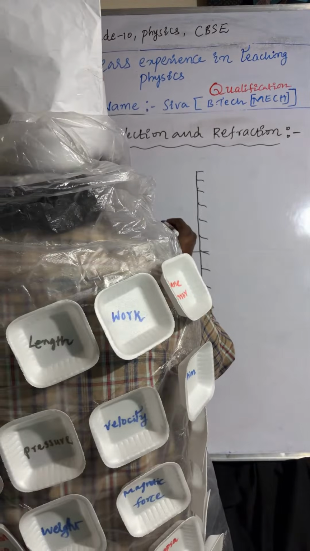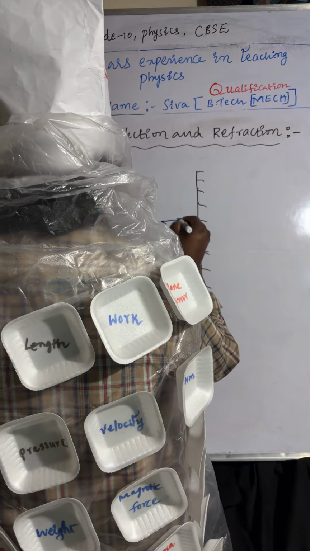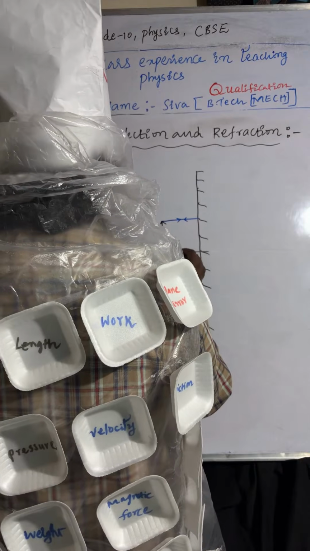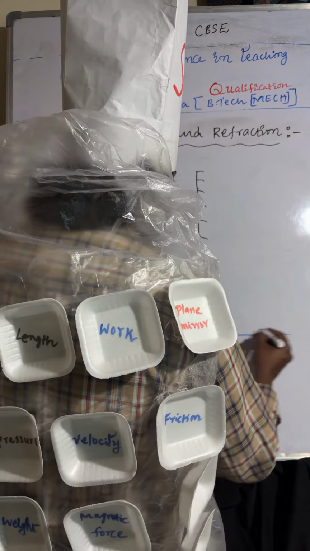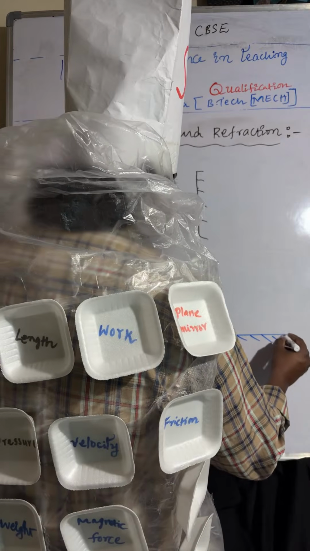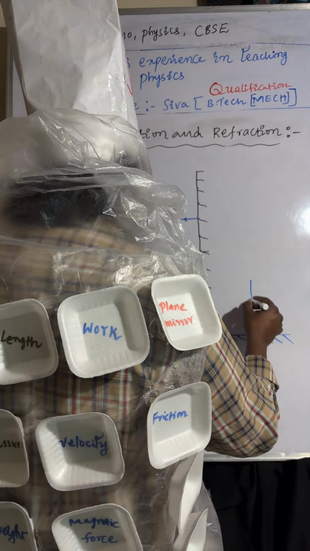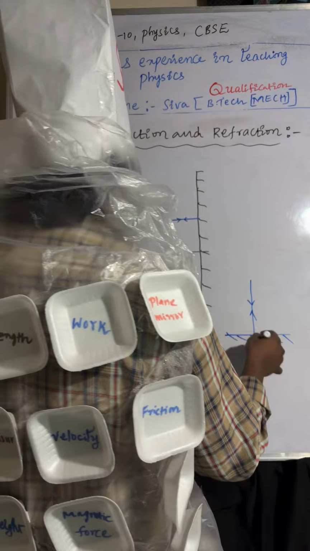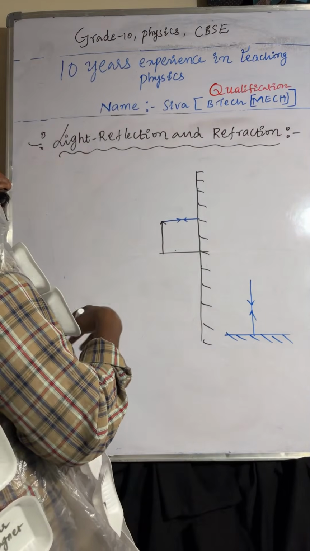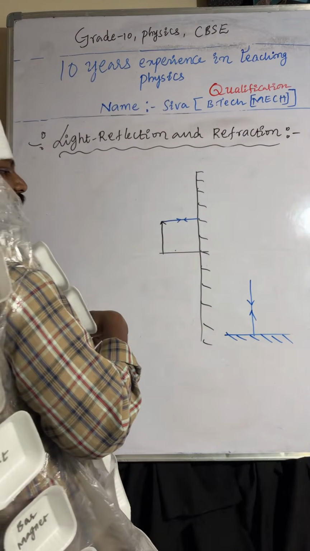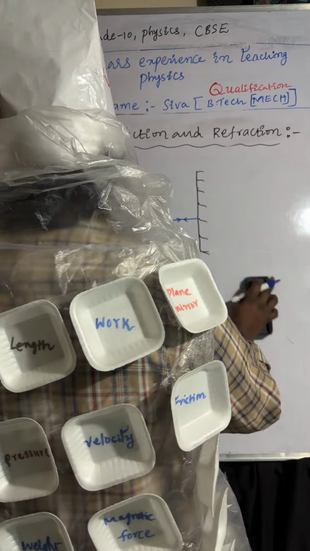So here you can observe this point, I am taking one light ray, another light ray. In the previous example I mentioned one thing: when the light ray is incident on the surface, it reflects back, it bounces back and takes its original path, if the light ray is passing along the normal line.